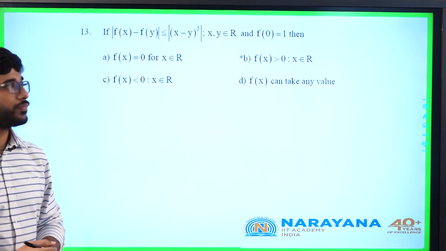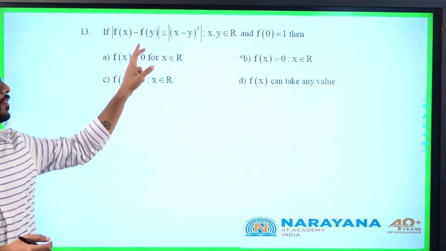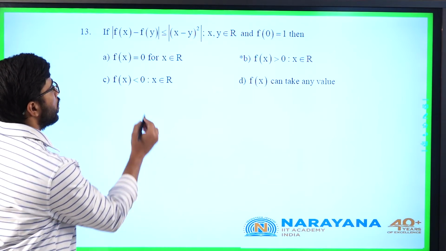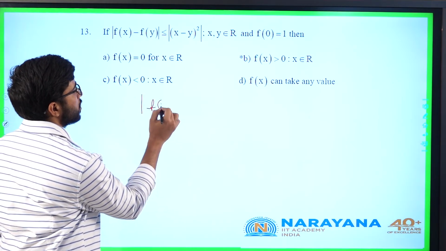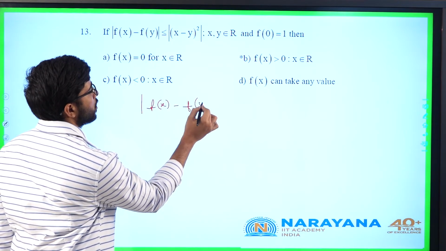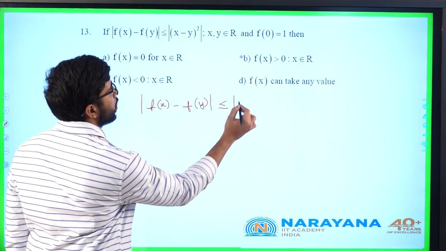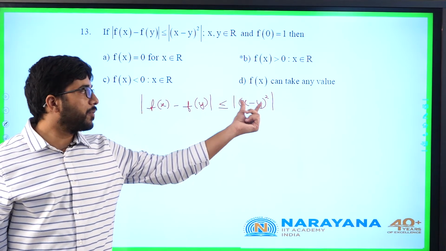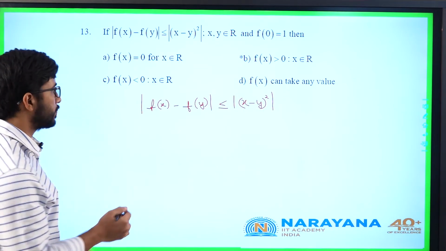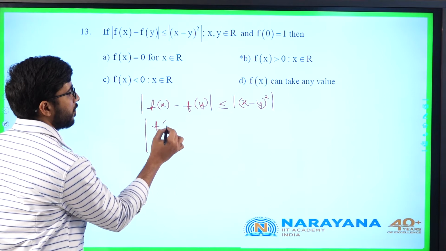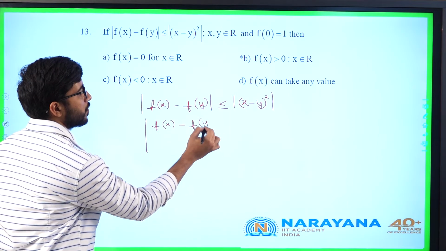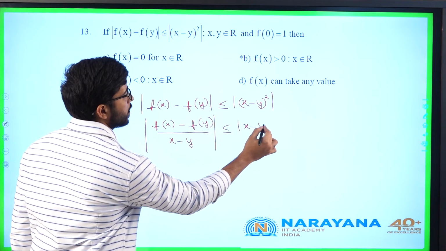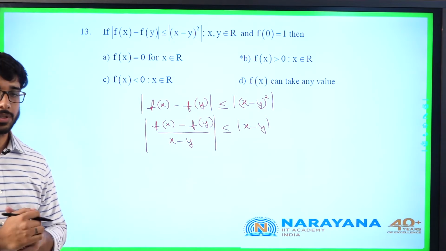Based on differentiability, modulus of f of x minus f of y is less than or equal to modulus of x minus y whole square. So what I will do is, I will bring one modulus of x minus y into the denominator. Modulus of f of x minus f of y by x minus y is less than or equal to modulus of x minus y.